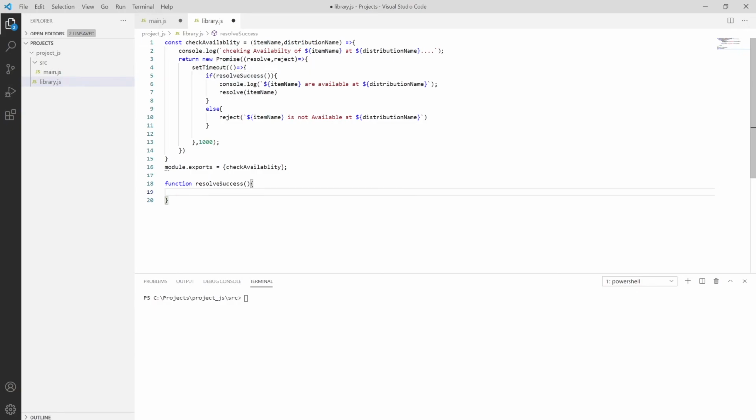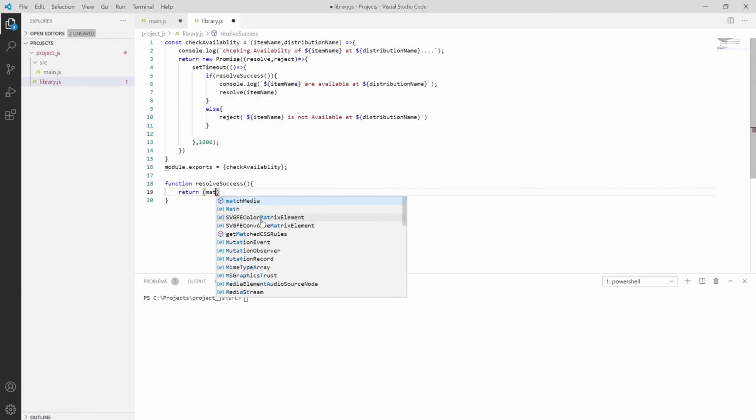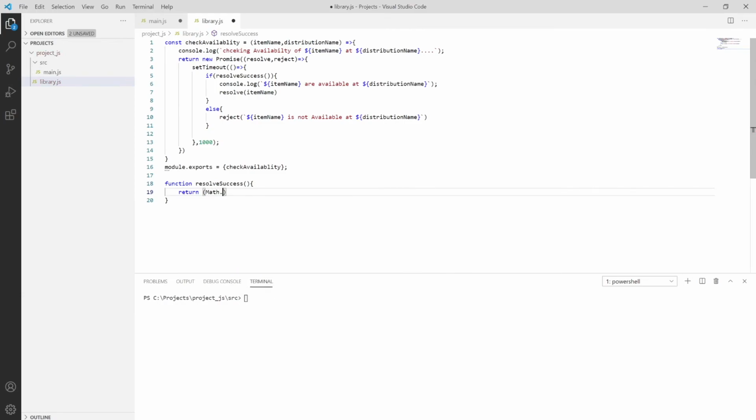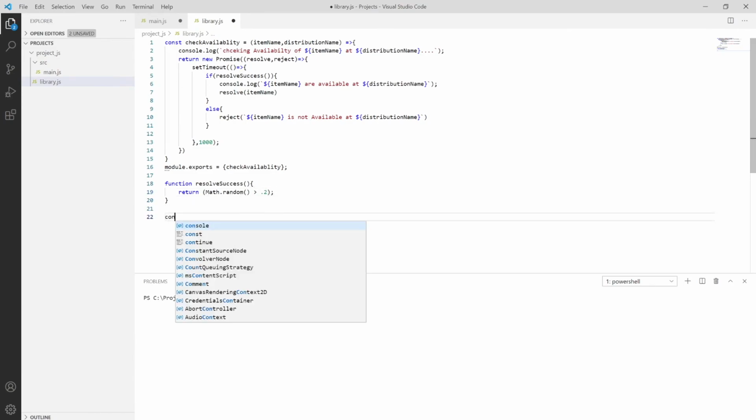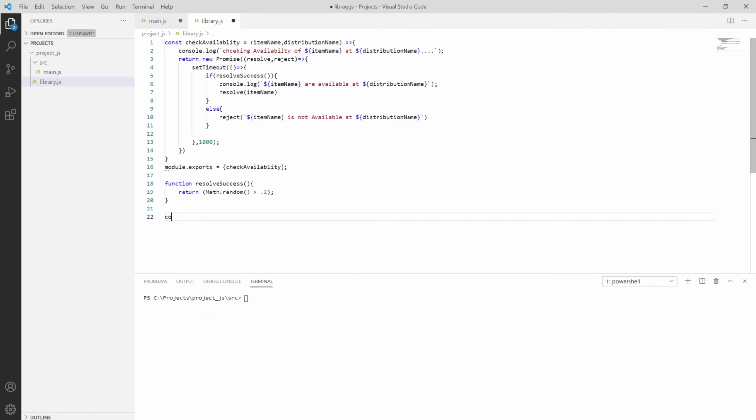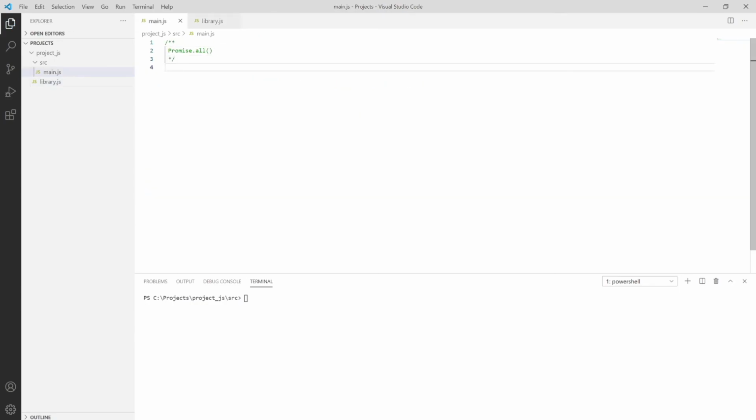See, over here we have described it. So it will return a number. So Math.random, and say if the number is greater than 0.2, so it will return a number if it's greater than 0.2, and then we have to use it and save it. In the main.js I am importing this file using const,